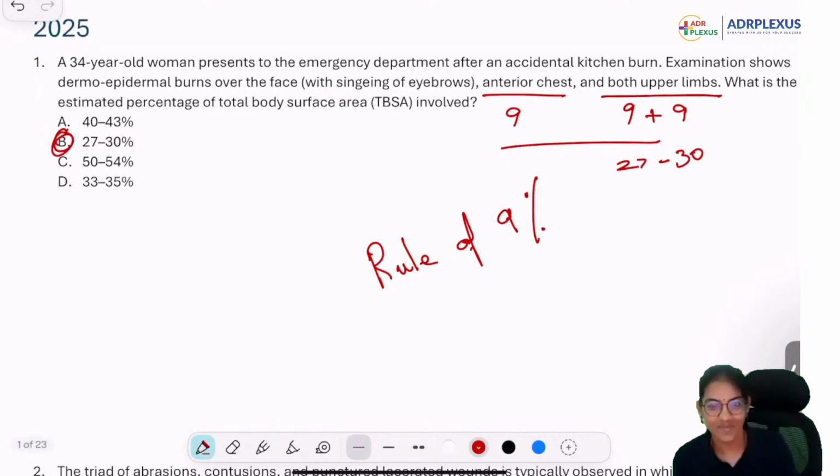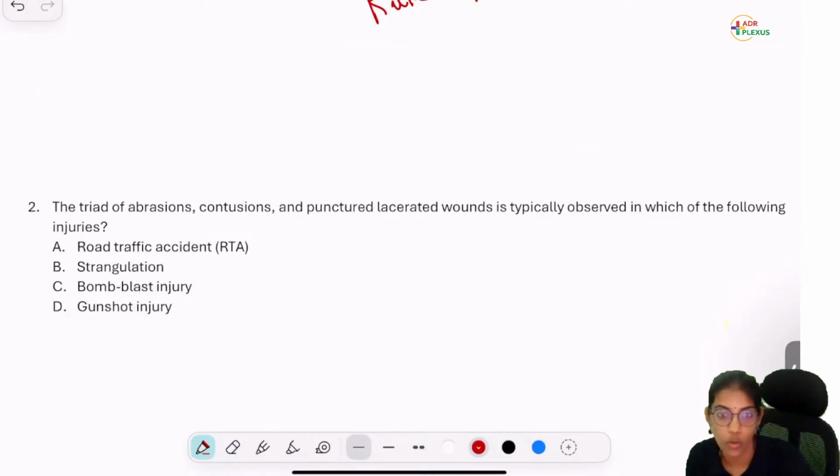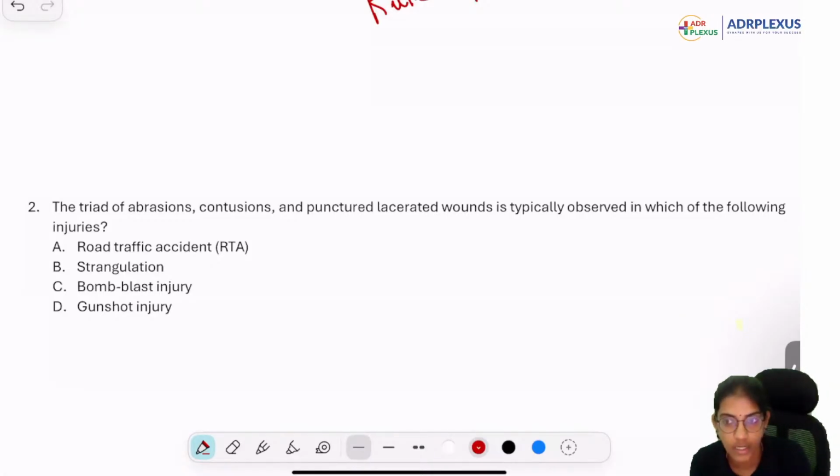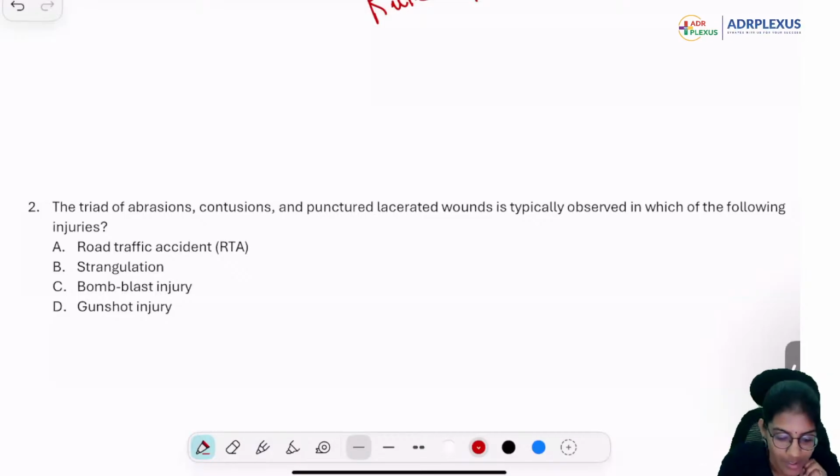Triad. What is the correct answer? 65 of you are there. Try to answer it. I'll share the notes with you. I'll share the questions with you. So focus on trying to grasp as much as possible. Very good. Okay. So abrasion, a contusion and punctured lacerated wound.